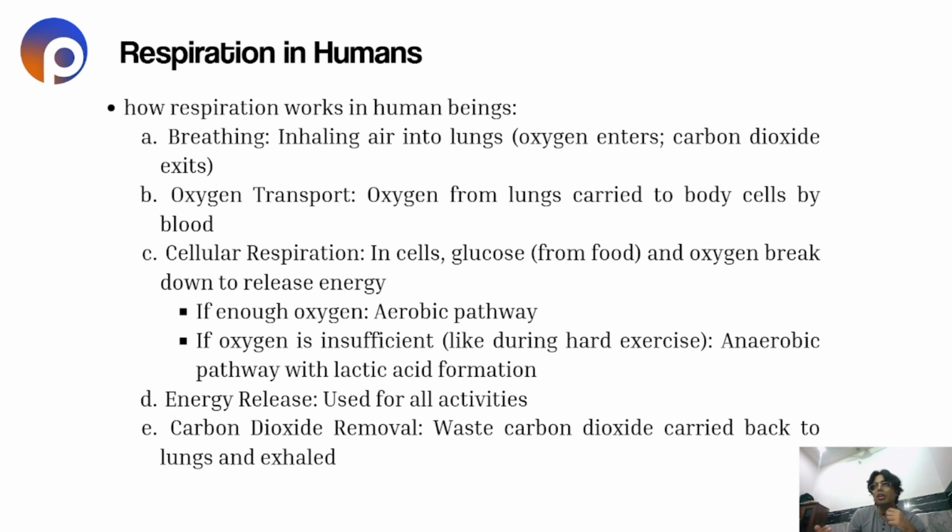So, what's happening is that first we are taking oxygen into our body, and the alveoli absorb it, and then it takes it to the glucose, and mixed with glucose it produces energy. So in cells, glucose from food and oxygen break down to release energy. If enough oxygen is there, then the aerobic pathway, and if oxygen is insufficient, like during hard exercise, the anaerobic pathway with lactic acid formation takes place. So if oxygen is not there or is insufficient, then anaerobic respiration takes place where lactic acid gets collected in the muscles.